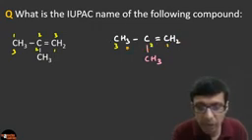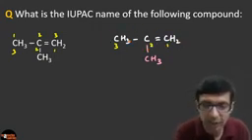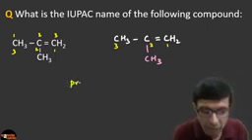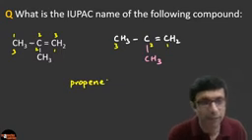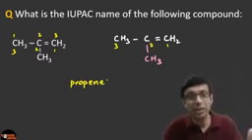So what is the name of the main chain here? Clearly you can see there is 3 carbon. So it is a prop plus an ene, right? So there is a prop and a double bond. So the main thing is a propene. Awesome. And then what is the attachment here?